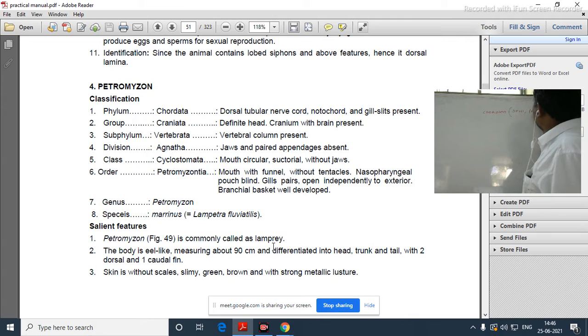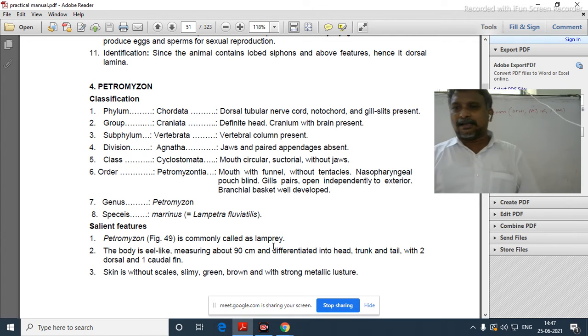Post anal tail, notochord, and another one is pharyngeal gill slits. So all are the important chordate characters.